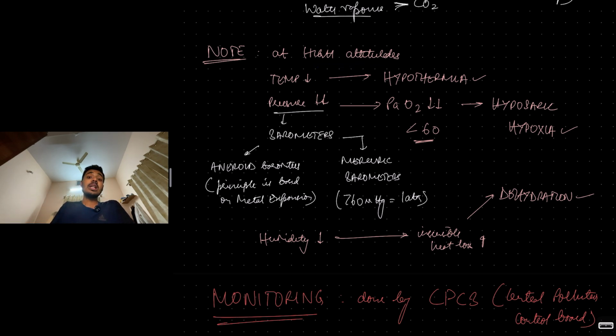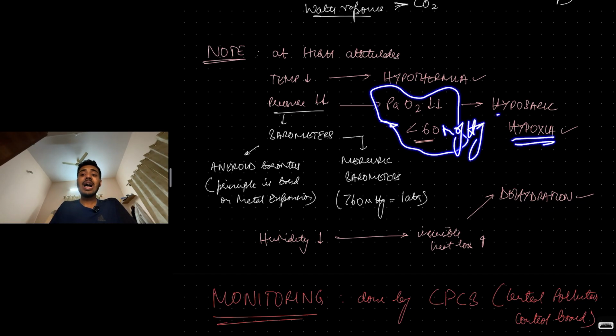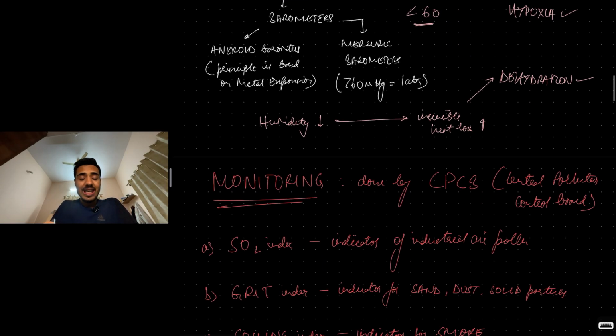Temperature is less, so there's a risk of hypothermia. Atmospheric pressure is less, so partial pressure of oxygen is also lesser than 60 mm of Hg. That can lead to hypoxia, hypobaric hypoxia, because of low oxygen partial pressure. Humidity is less at high temperature, so there is a lot of insensible heat loss and water loss. It's more of insensible water loss that can lead to dehydration.